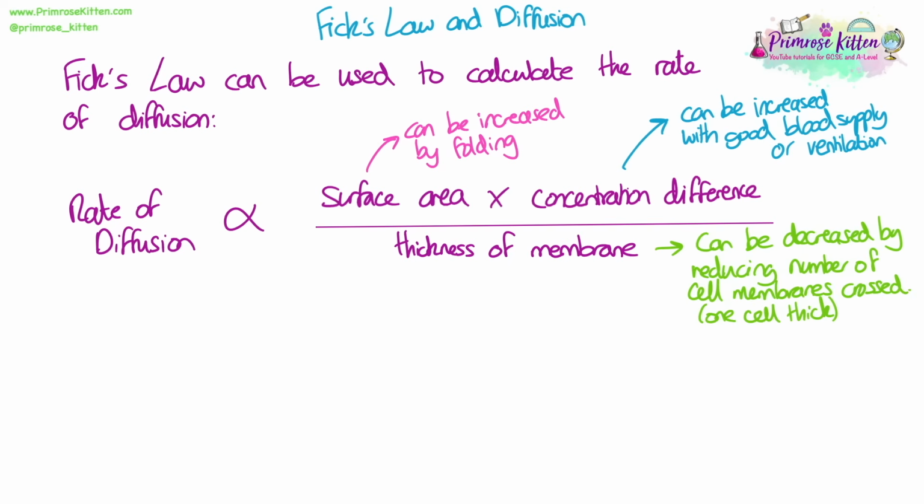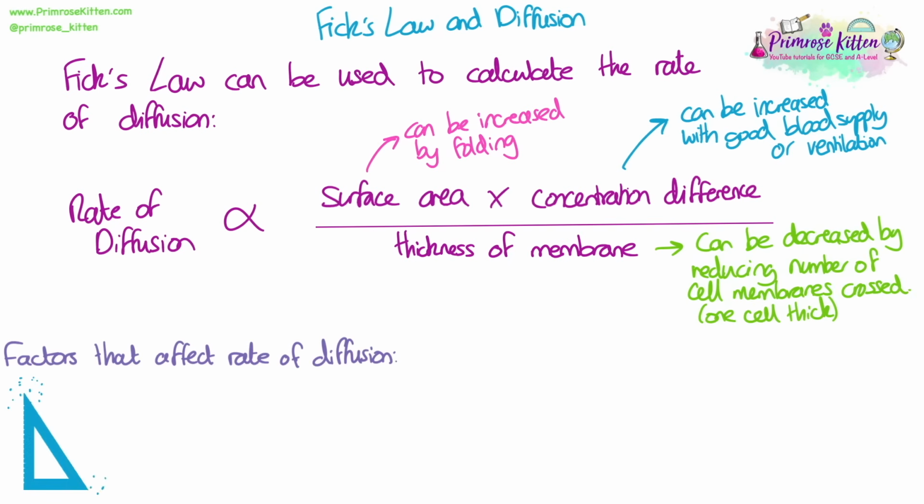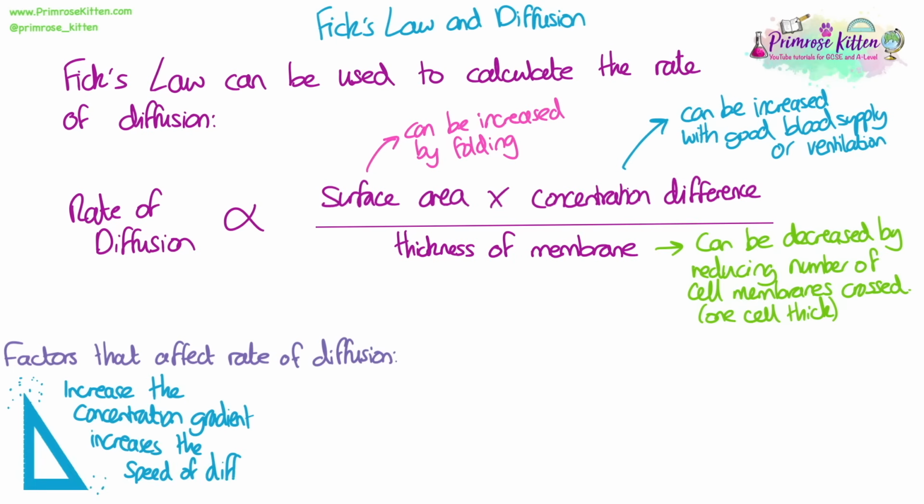And the thickness of the membrane can be decreased by reducing the number of cell membranes that are crossed in terms of where the diffusion is happening. So for example, only being one cell thick that needs to be crossed to get from one place to another. The actual thickness of the cell membranes does not change. We need to know how these factors can therefore affect the rate of diffusion when they are changed.